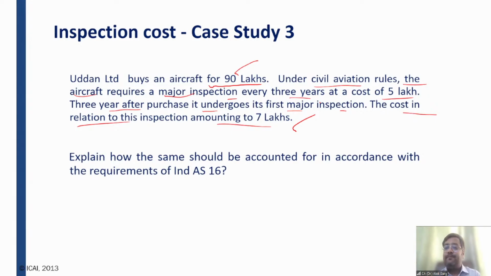So friends, in this case, the original inspection cost is given at that point of time. So we are not required to determine the original inspection cost by discounting it to the present value, because it is given in the question. If it would not have been given in the question, then we would discount this 7 lakh by applying the discount rate for the 3 years.